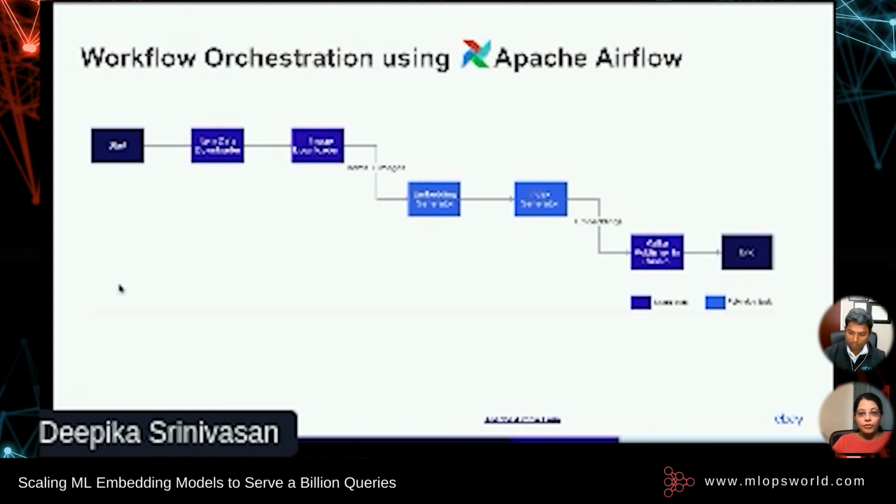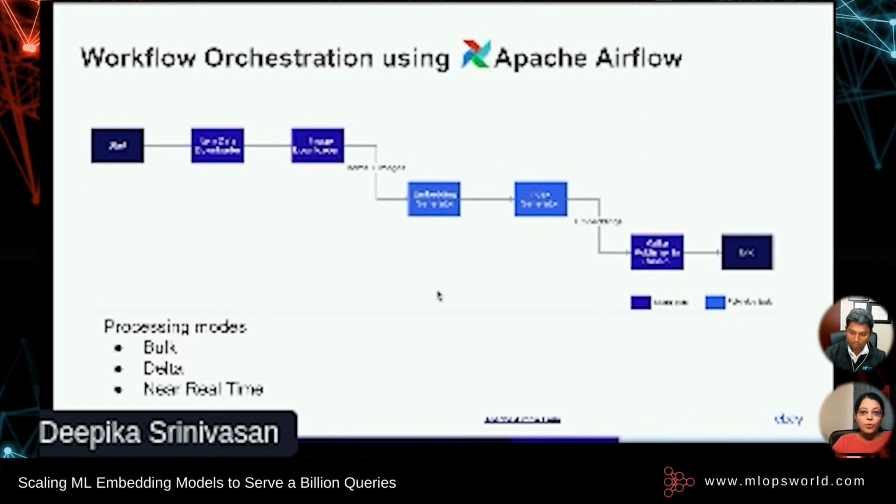So given this workflow, we support multiple processing modes. So first is the bulk mode that generates embeddings for the entire inventory when a new model is onboarded. And it can also be used for ad hoc runs to regenerate the embeddings when there are any issues like, say, data corruption. Now, next is the delta mode that runs daily and processes items that are new or updated since the last run. Both the bulk and delta modes are offline. And finally, there's an online near real-time mode that processes items as and when they are updated.